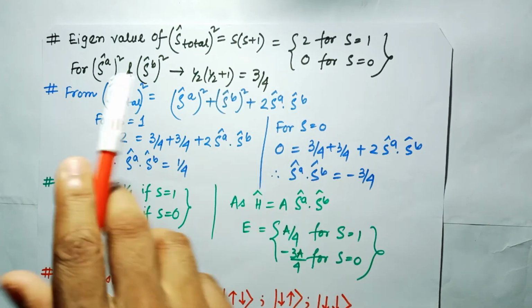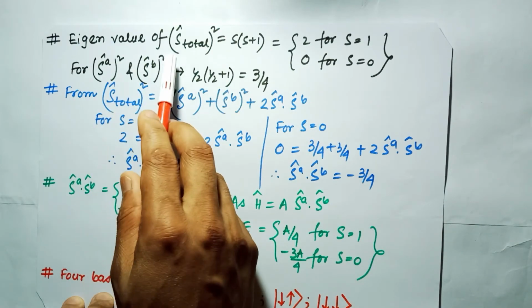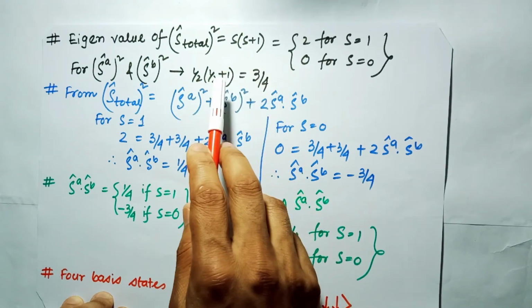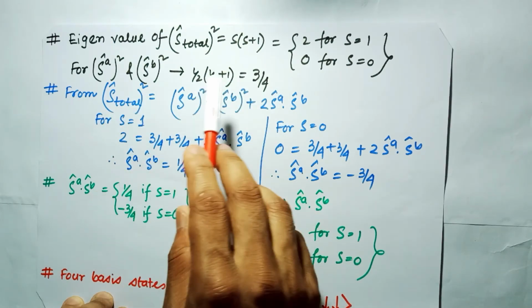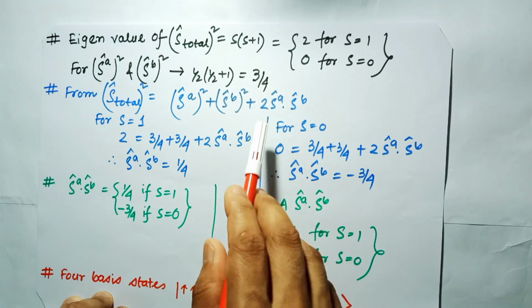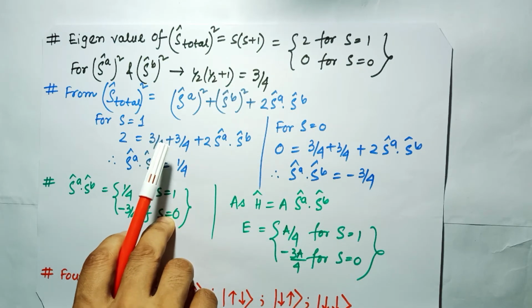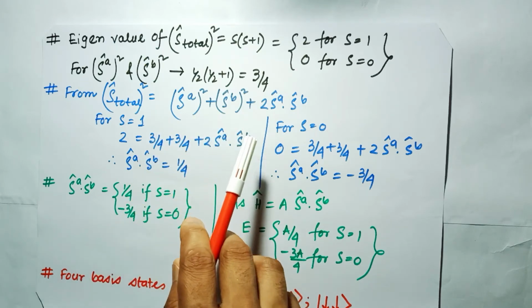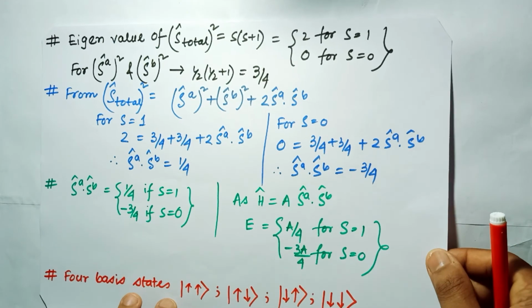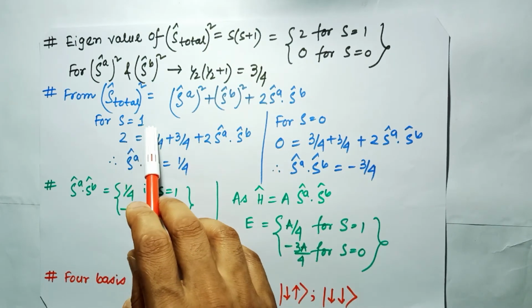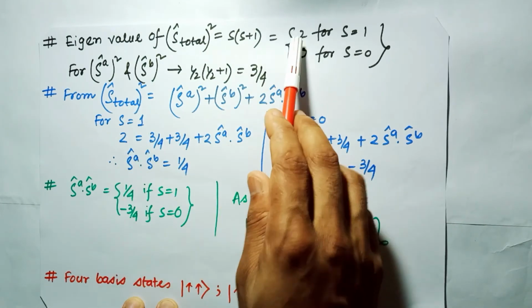Similarly, Sa whole square and Sb whole square both have the eigenvalue of half times half plus 1. I have taken the spin of half for both the particles, so half times half plus 1 means 3 by 4. Now from the relation S total its whole square is equal to Sa square plus Sb square plus 2 Sa dot Sb, these are the two values. For S is equal to 1, S total its whole square is equal to 2, so I can put 2 here.